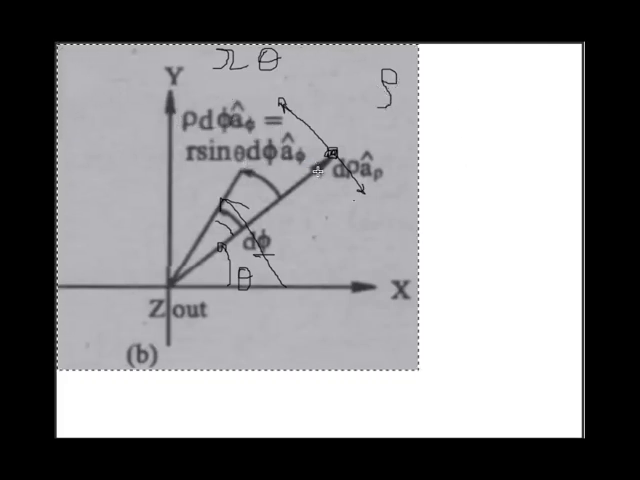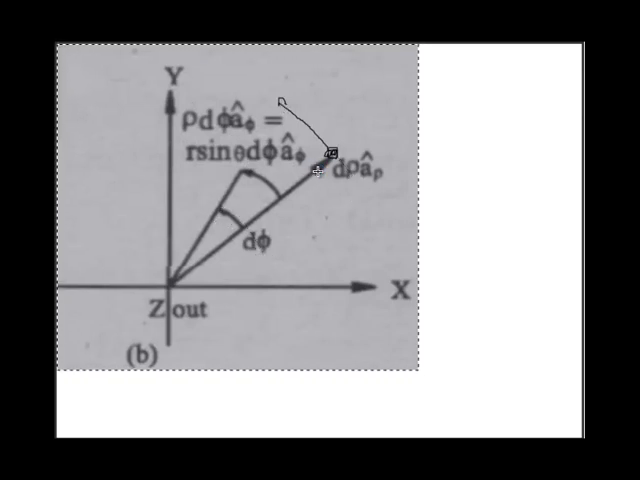So this is all about differential vectors in rectangular system, in cylindrical system and in spherical system. Now the next topic is differential surfaces. Here we have studied differential vectors, means differential lines. Now differential surface. To see the differential surface, we have to consider that the surface can be obtained by multiplying two lines.